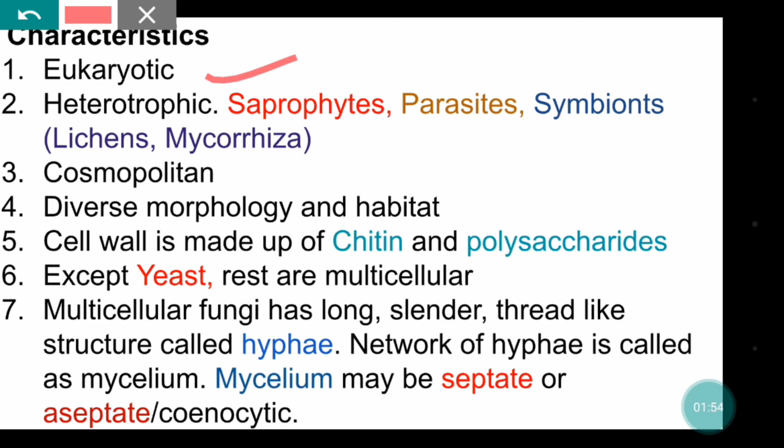So these are saprophytes, means they take nutrition from dead decaying plants and animals.